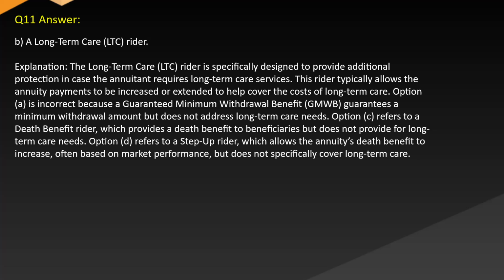Explanation: The long-term care LTC rider is specifically designed to provide additional protection in case the annuitant requires long-term care services. This rider typically allows the annuity payments to be increased or extended to help cover the costs of long-term care. Option A is incorrect because a guaranteed minimum withdrawal benefit guarantees the minimum withdrawal amount but does not address long-term care needs. Option C refers to a death benefit rider, which provides a death benefit to beneficiaries but does not provide for long-term care needs. Option D refers to a step-up rider, which allows the annuity's death benefit to increase, often based on market performance, but does not specifically cover long-term care.